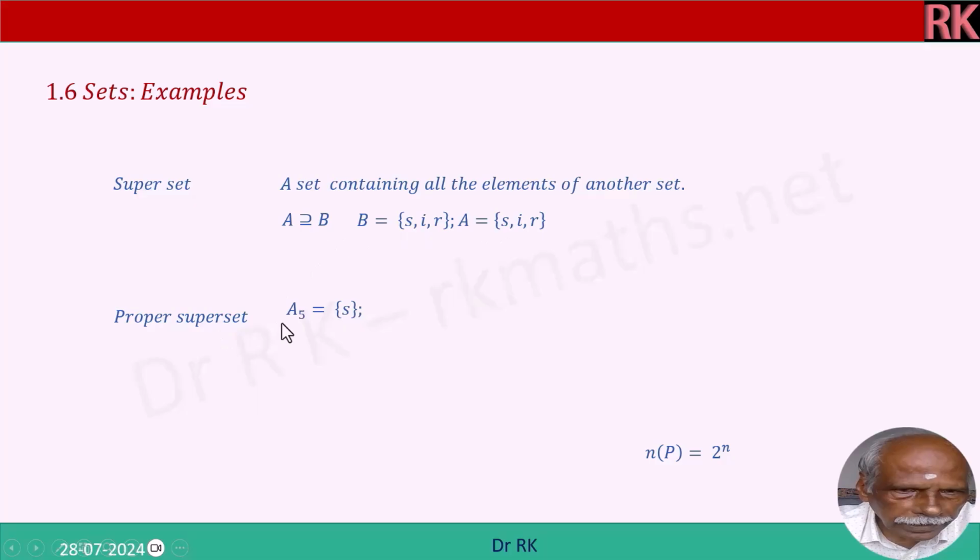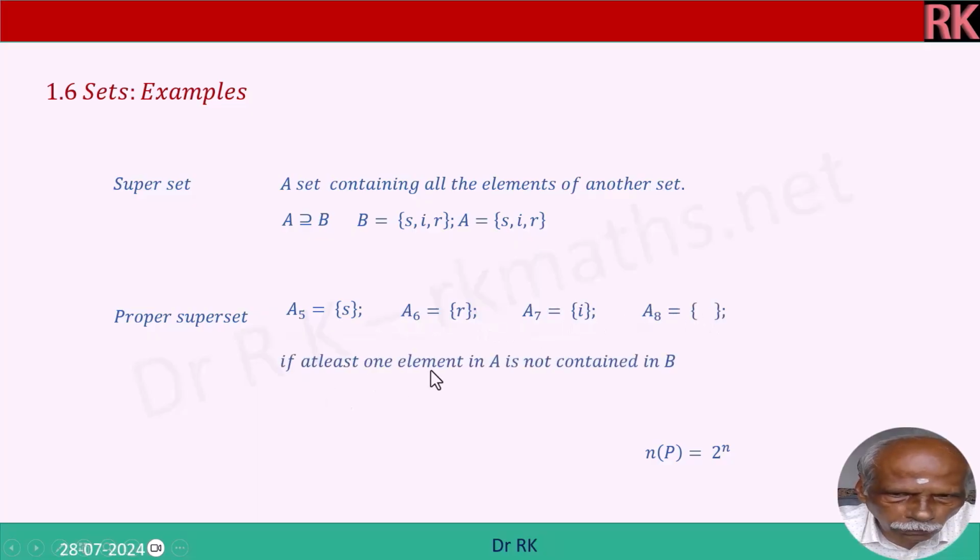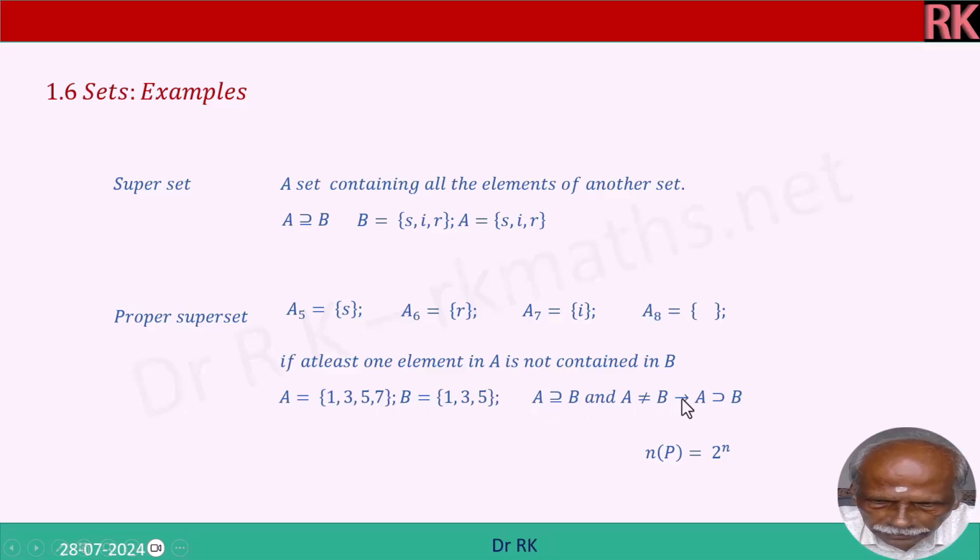Proper superset means A5 = {S}, A6 = {R}, A7 = {I}, and A8 = null. If at least one element in A is not contained in B, that is A = {1, 3, 5, 7}, B = {1, 3, 5}, then A is a proper superset of B. That equal to sign also will not be there. Please note, A is a proper superset of B here.